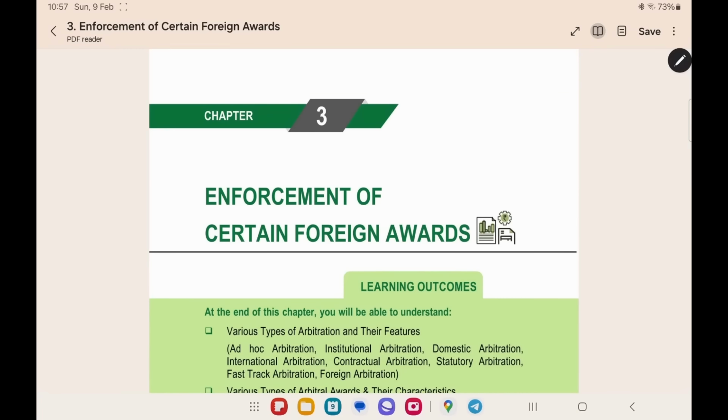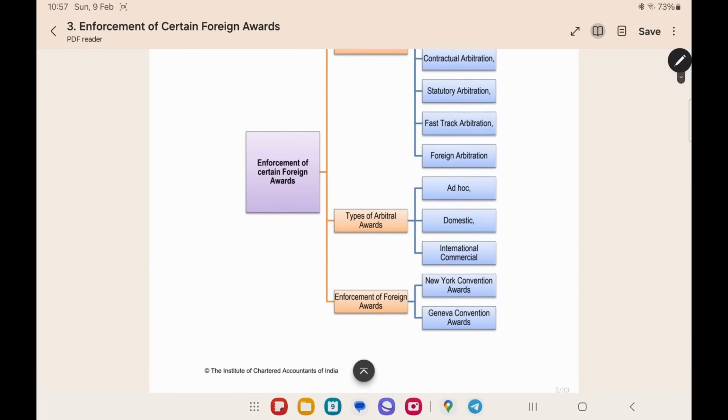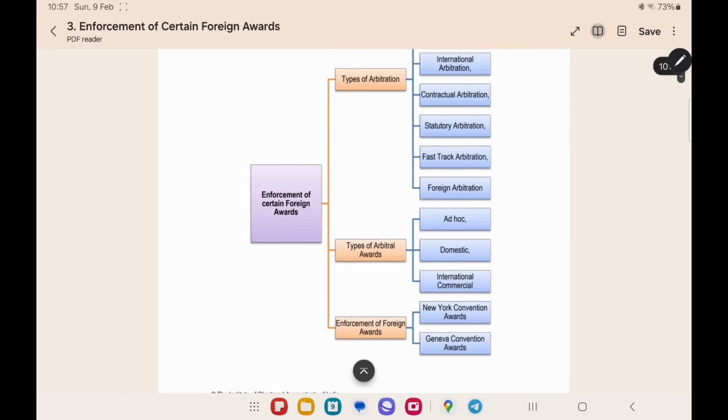Now we can see the chapter enforcement of foreign awards. In this chapter, there are many things which you are going to see. First one is the types of arbitration. What are the different types of arbitration? Second one is types of arbitral awards. In these arbitration, award will be given. What are the types? That also we will be seeing. And then the enforcement of foreign awards. New York Convention and the Geneva Convention that we will be going to see.